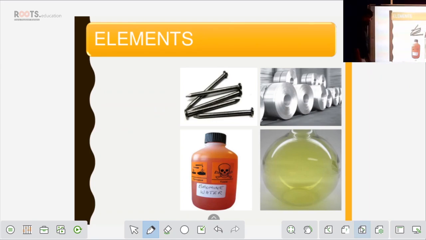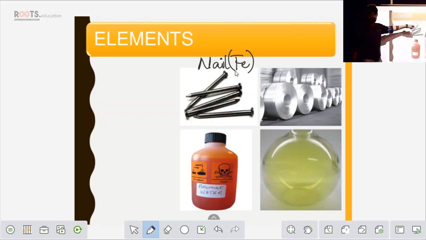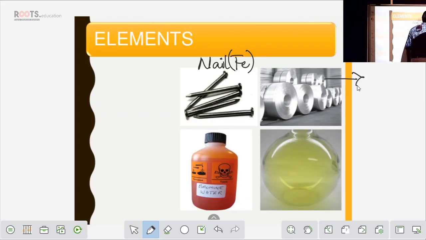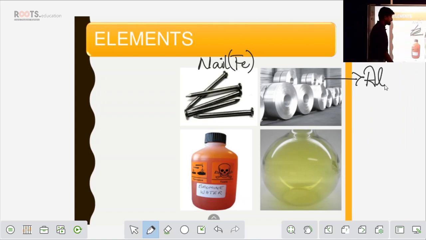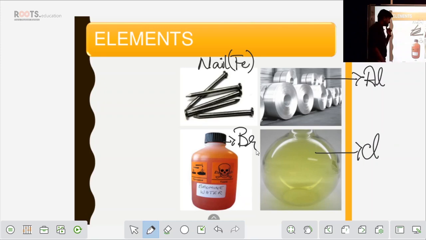So for elements, you have a set of examples over here. Here you have a nail, and this nail is of iron. The iron symbol is Fe. And you have a sheet here, and this sheet is an aluminium sheet. This is chlorine, Cl, and this is bromine, Br. Fine. Now let me explain what an element is.